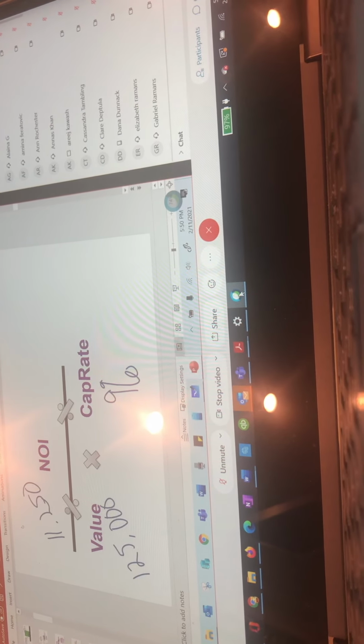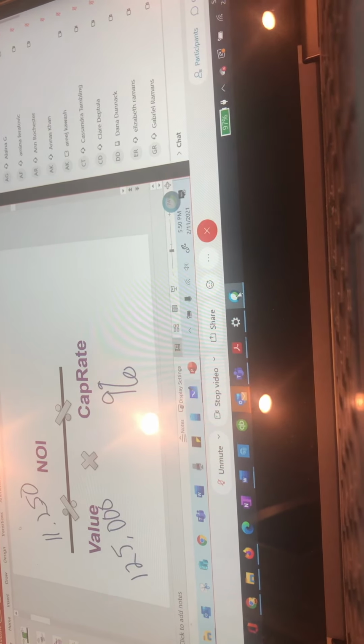Now we're going to run into some of these problems where it's going to give you a whole bunch of other information so that you have to figure out what the net operating income is. Not that tough. You'll be fine. Relax.